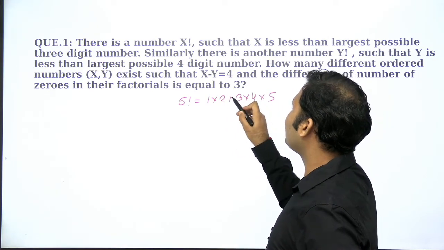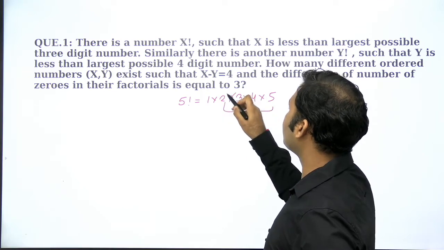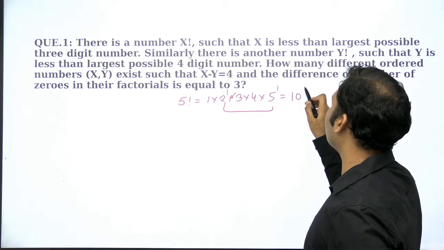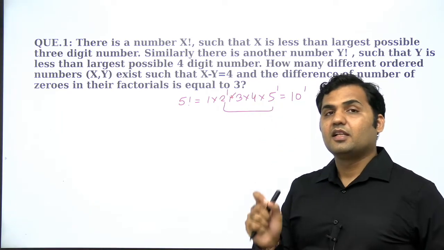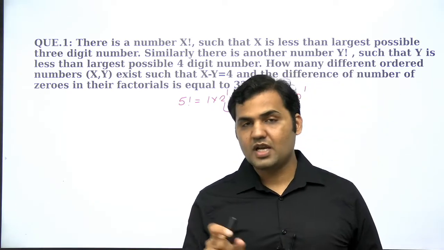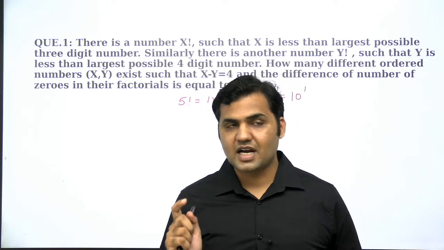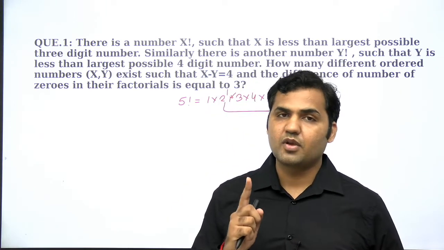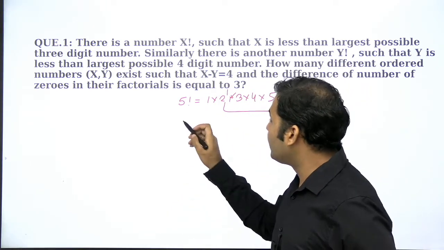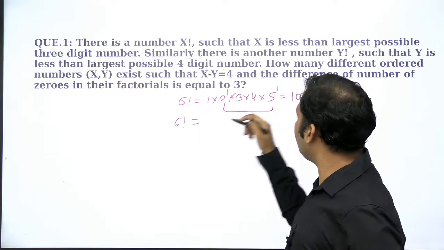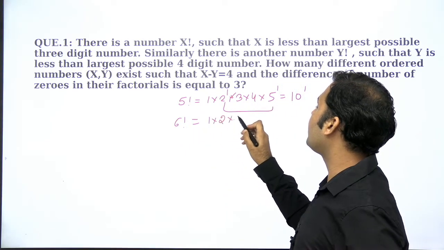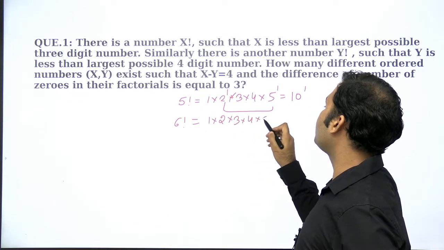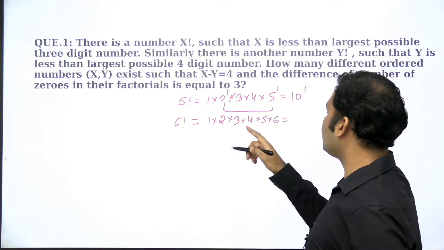Now you see, what is the combination of 2 and 5 here? There's a 2 power 1, 5 power 1, so 10 power will also be 1. That means when this complete number is multiplied, if you start counting the zeros from the unit digit, it will be only one 0. When you go to 6 factorial, will there be any change in the number of zeros, guys? You see that 6 factorial is nothing but 1 into 2 into 3 into 4 into 5 into 6. No, there is no change in the zeros.